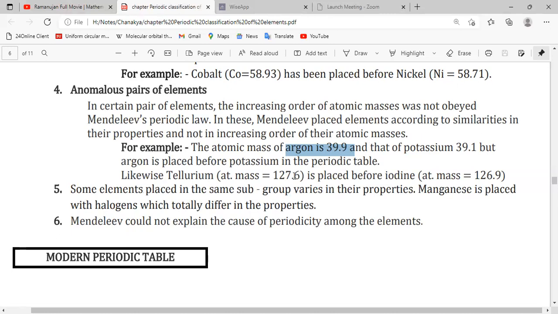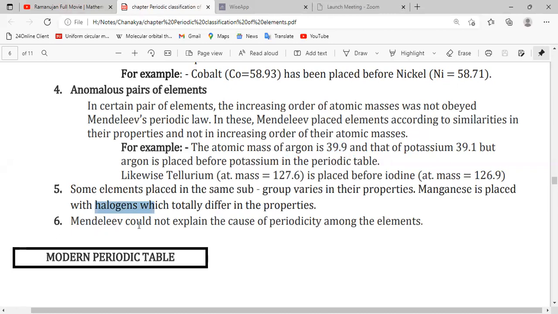Likewise, tellurium having atomic mass 127.6 he placed before the iodine having atomic mass 126.9, which is less than the tellurium. So he did wrong here also. He goes against his own law. Some elements placed in the same subgroup vary in their properties, like manganese is placed with halogens. Here halogens are non-metals and manganese is a metal. So it is again one of the drawbacks of Mendeleev's periodic table.